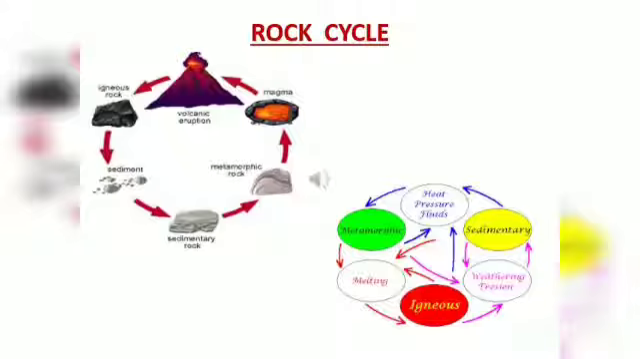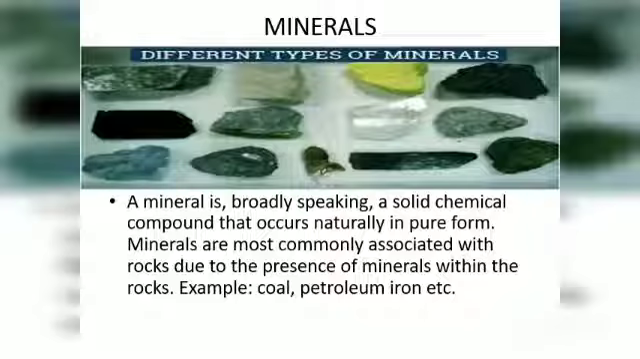Now moving on to the next slide. Now, what are minerals? A mineral is a solid chemical compound that occurs naturally in pure form, which has a clear chemical composition also. Minerals are most commonly associated with rocks due to the presence of minerals within the rocks. In rocks, different kinds of minerals are present. For example, coal, petroleum, iron, etc.